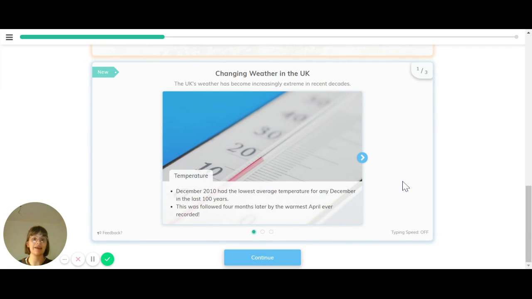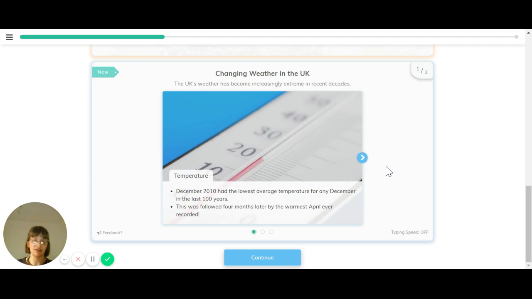So let's have a quick look at changing weather in the UK. The UK's weather has become increasingly extreme in recent decades. Temperature, for example, has become more extreme. In December 2010, there was the lowest average temperature for any December in the last 100 years, which was then followed 4 months later by the warmest April ever recorded.